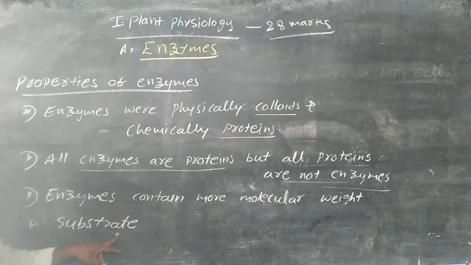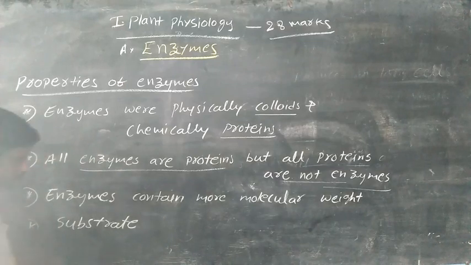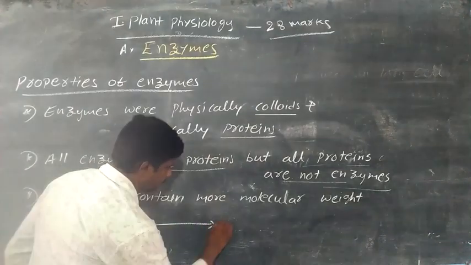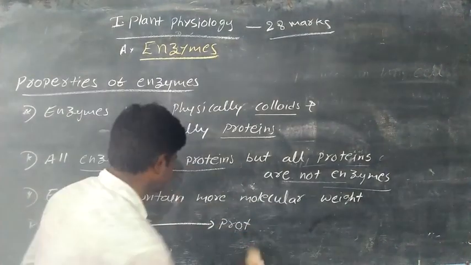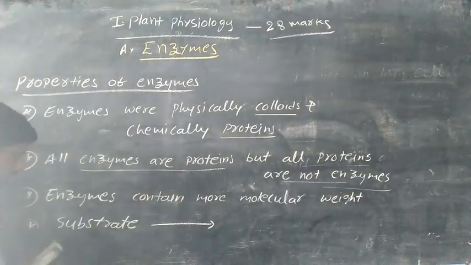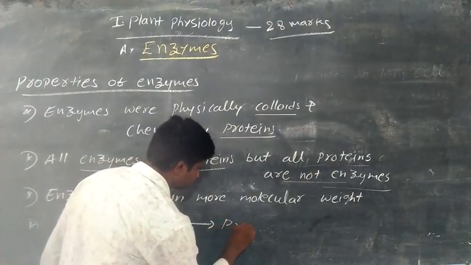The compounds are called substrates. By the action of the enzyme, substrates divide into products.